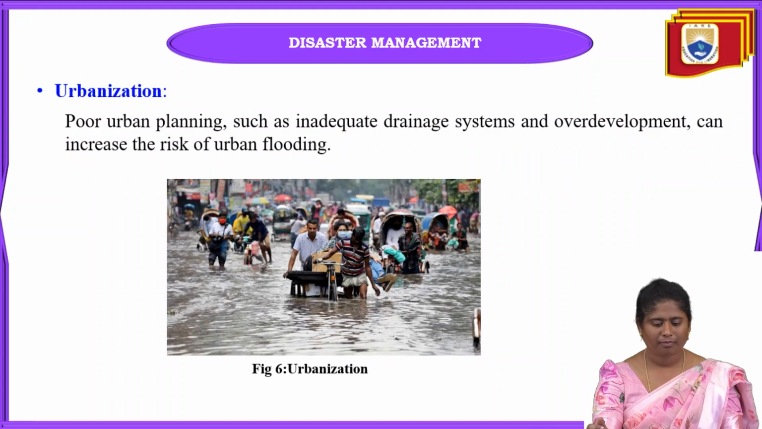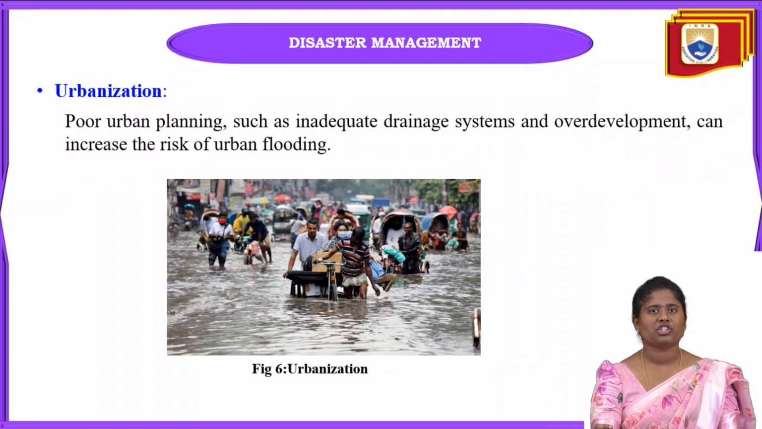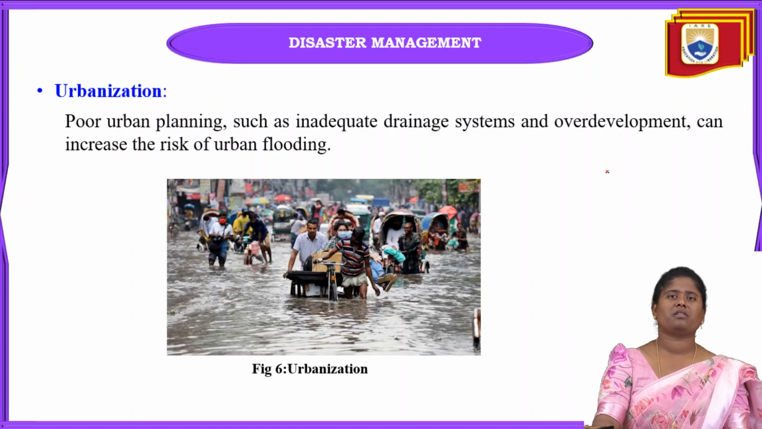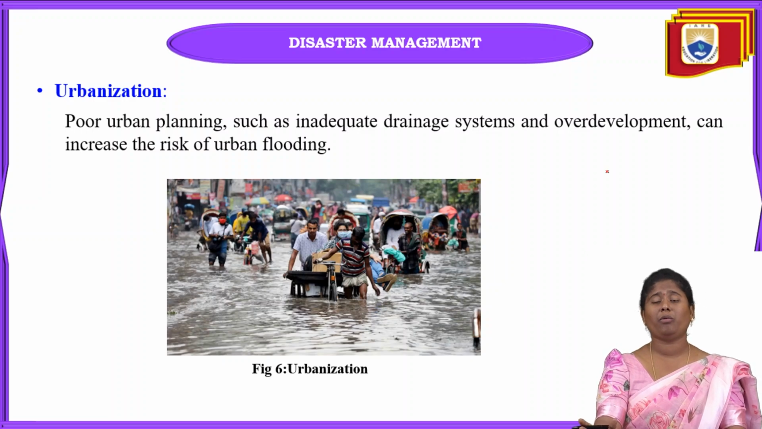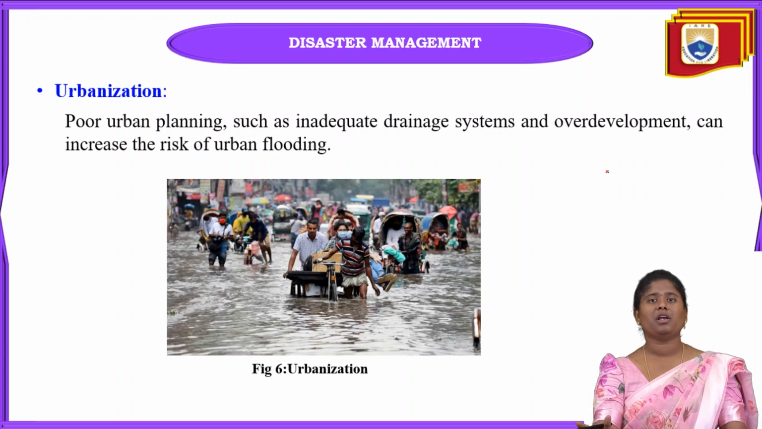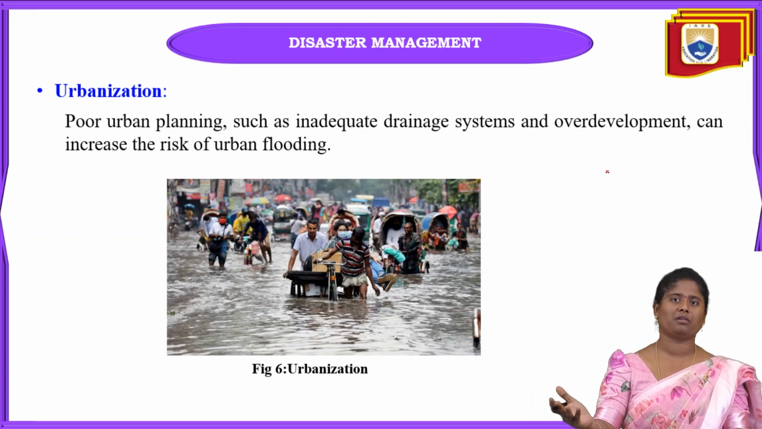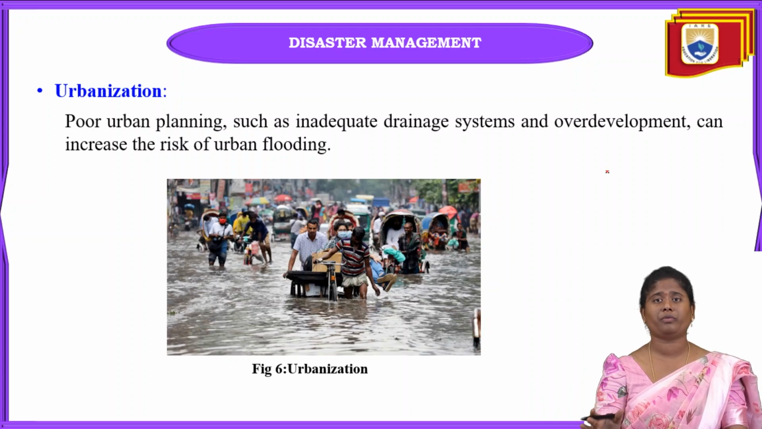Next one is urbanization. In our urban areas, drainage facilities should be adequate. If there are inadequate drainage facilities, of course we have to bear this flooding. If poor urban planning is carried out in the developing areas, some of the cities will be very much developed in terms of infrastructure or IT jobs, but the drainage system has failed.